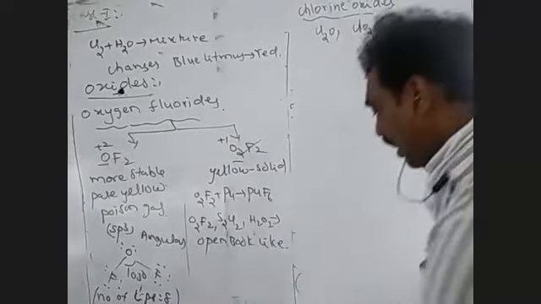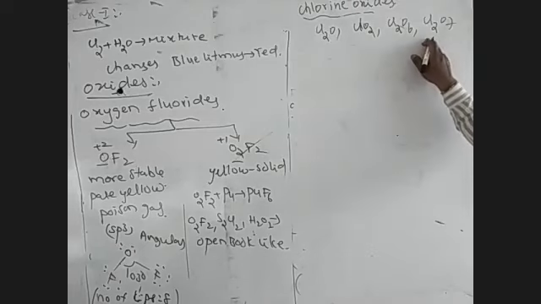Next one, the oxides of chlorine. There are different types of oxides. Cl2O chlorine monoxide, ClO2 this is the chlorine dioxide, Cl2O6 chlorine hexoxide, and Cl2O7 chlorine heptaoxide.